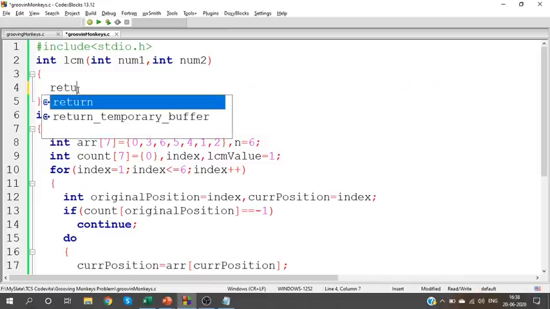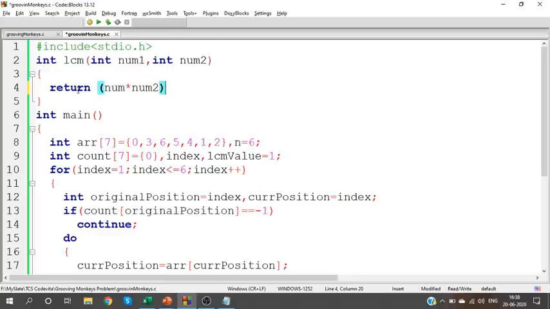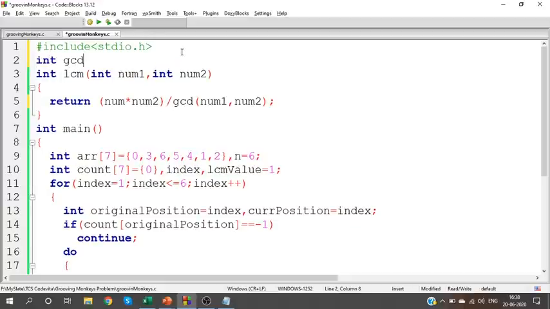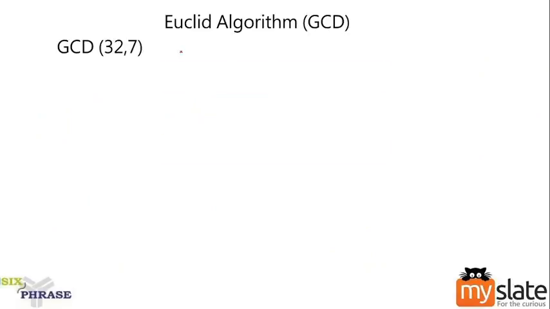LCM can be calculated as A into B divided by the GCD of the two values. So from the LCM function, I should go into the GCD function, the GCD of two numbers A and B. How can I calculate the GCD? We have already discussed this.